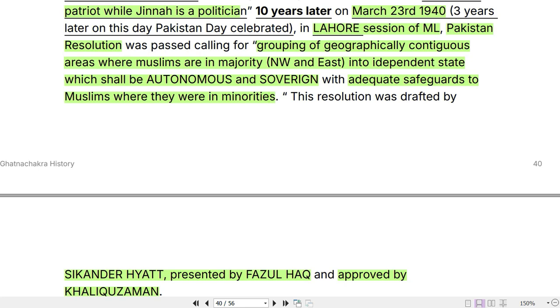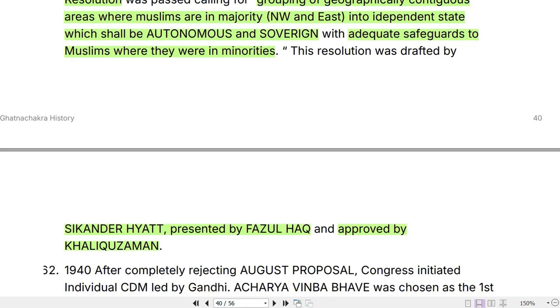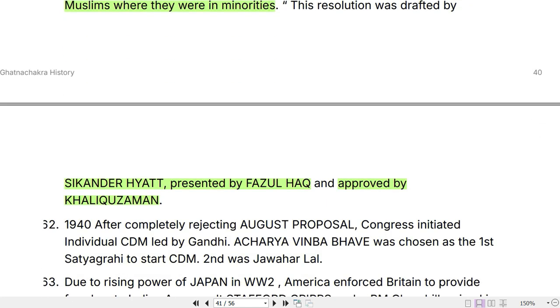So that was passed, calling for grouping of geographically contiguous areas where Muslims were in majority into independent states which shall be autonomous and sovereign with adequate safeguards to Muslims where they were in minority. So that was all that you can learn or write about Pakistan resolution. And this resolution was drafted by Sikandar Hayat, presented by Fazlul Haq, and approved by Khaliquzaman.